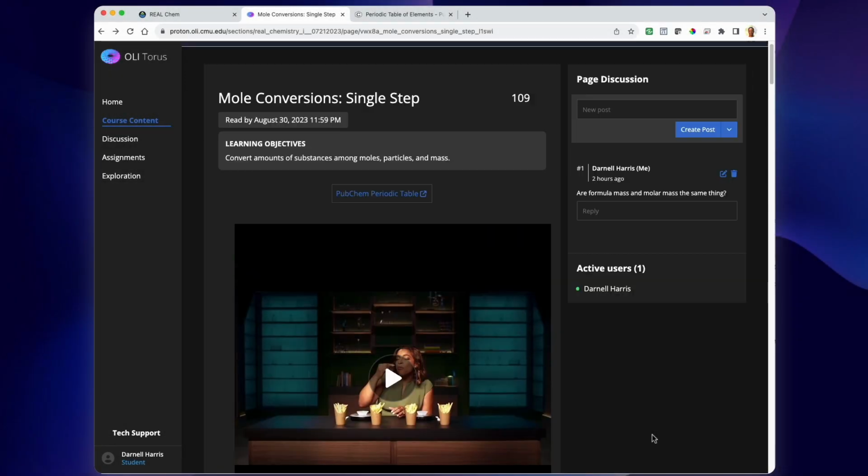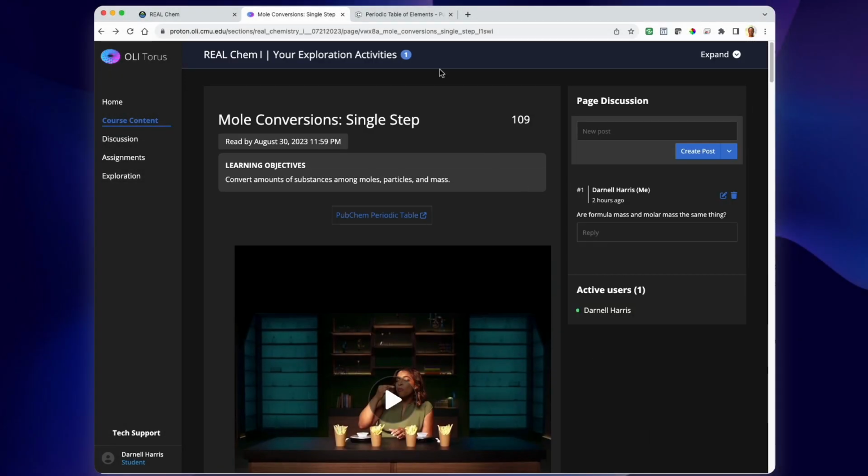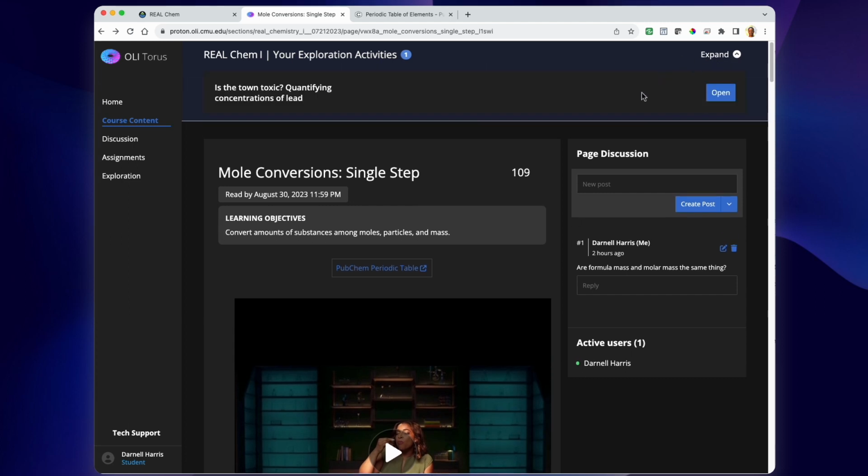I'm finishing up this page. Hey, what's this blue notice up here? Another one of these explorations is available? Great. These are fun. Let's check it out.